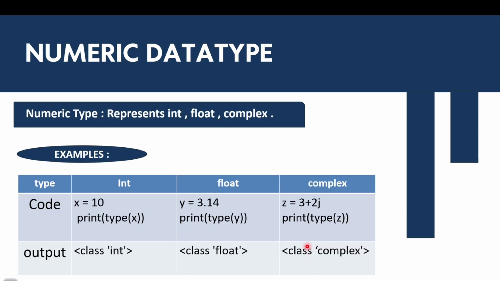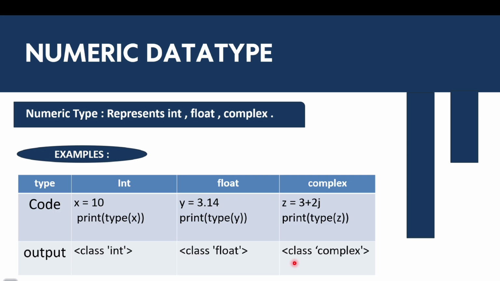Then numeric data type. Numeric means basically integer, which are our numbers like 1, 2, 3; float, basically decimals, like 2.3912; and complex, complex numbers like 1 plus 2i in the form of iota. These represent int, float and complex. Here we can see that if we write x equal to 10 and then print the type of x, we get int as output. y equals 3.14, the type of this is float, and the same for complex.